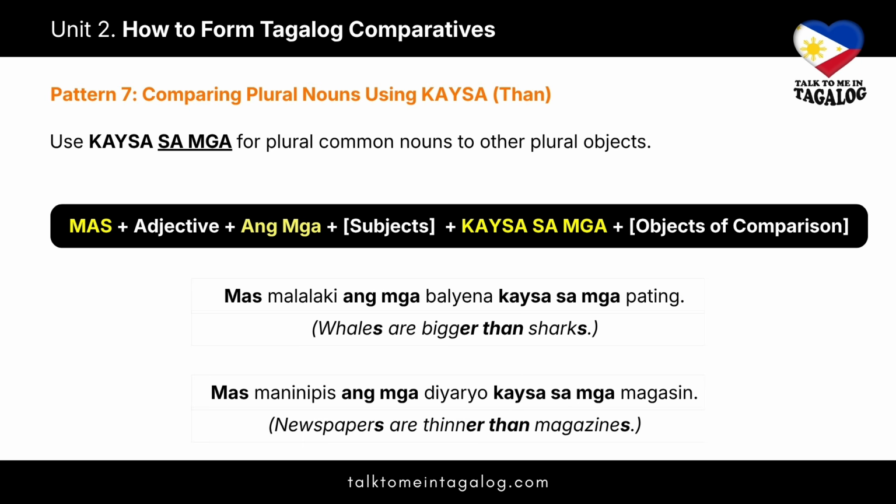Here's another example. Mas maninipis ang mga dyaryo kaysa sa mga magazine. Meaning, newspapers are thinner than magazines. Notice the adjectives again. Maninipis is the plural form of manipis, meaning thin. Since we are comparing multiple newspapers to multiple magazines, we use the plural adjective and the kaysa sa mga connector to keep the sentence grammatically balanced.